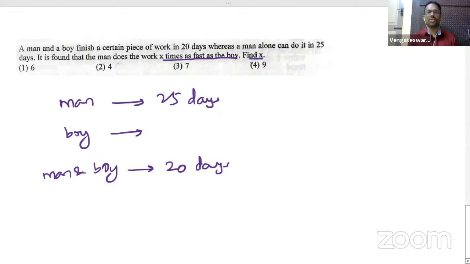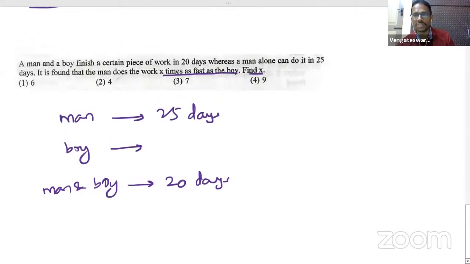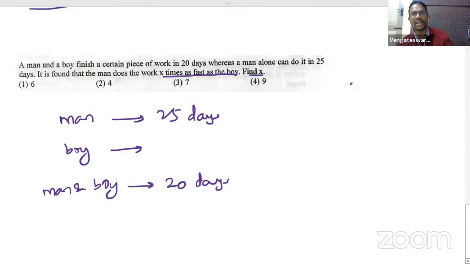These kinds of questions we call rates, an interesting part of arithmetic. We'll come to know about these topics in detail when you come to class. Now, how can I approach these kinds of questions? There are many approaches. One good approach is taking the work. You assume some number for the work, because the question talks about some work but has not specified the size of the work. So we'll take a good number as the work and do the problem. That will be easier.